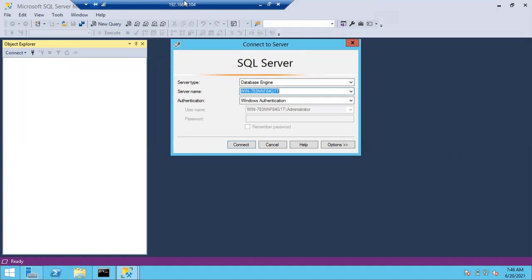Okay, one minute. Can anyone give the answer to Ani's question? Ani is saying, in case I'm able to access the Windows server, I'll directly access the SQL server. Is this true or false?